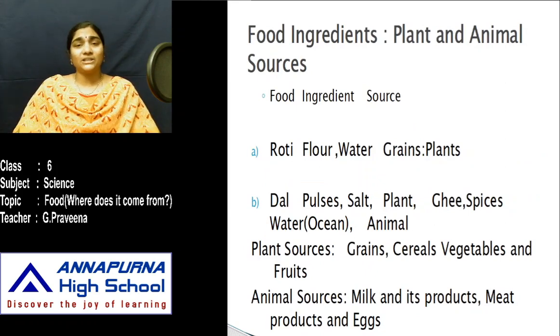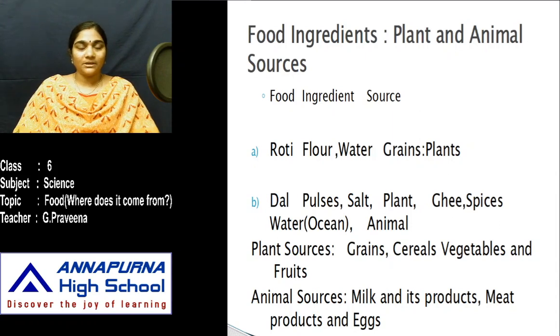So where do we get this food from? Basically there are two main sources from which we get food. Those are plant and animal sources. So we get food from plants and animal sources. Here, to prepare a particular type of dish, what do we need? We need ingredients. An ingredient is nothing but a material that is used to prepare a particular kind of food.